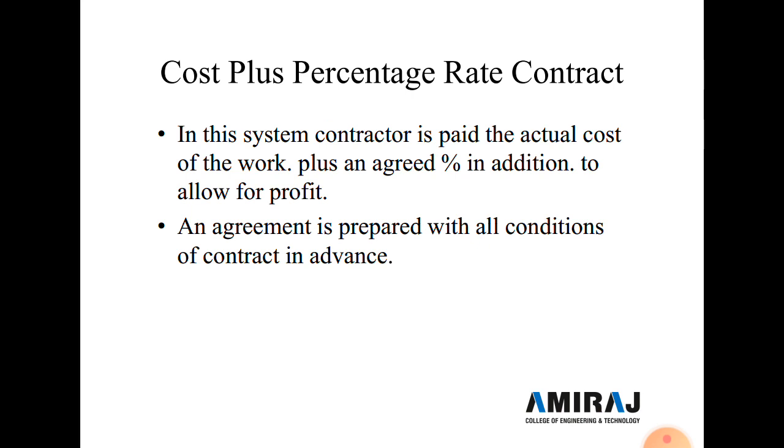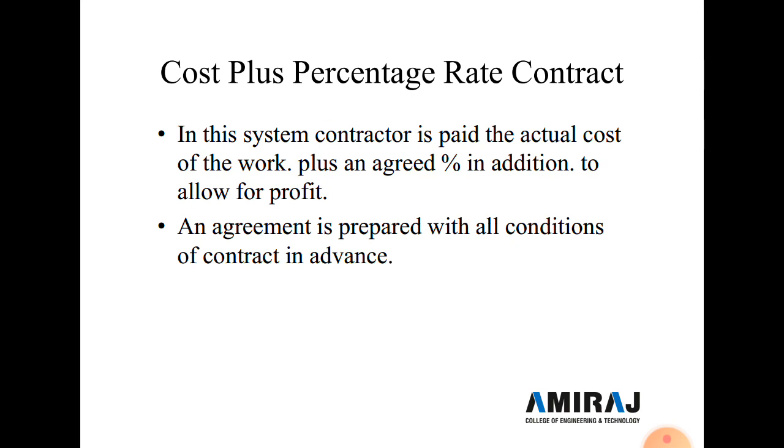Now another type of contract is a cost plus percentage rate contract. So in this system the contractor is paid the actual cost of the work plus an agreed percentage in addition to allow for a profit, and the contractor arranges the material and labor at his cost and keeps proper accounts, and he is paid by the department or owner the whole cost together with a certain percentage, say 10% profit, as agreed upon, and an agreement is prepared with all the conditions of contract in advance.